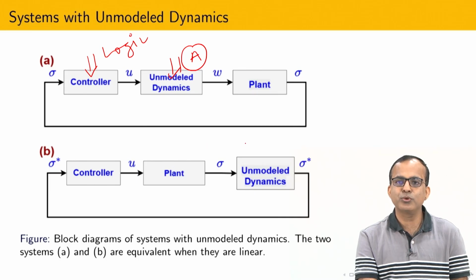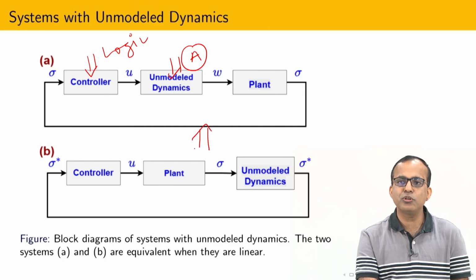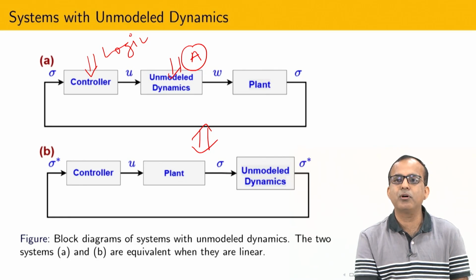It is possible to show that if the system is linear, then this block is almost equivalent to this block. Now you can put the unmodeled dynamics on the right side of the plant.